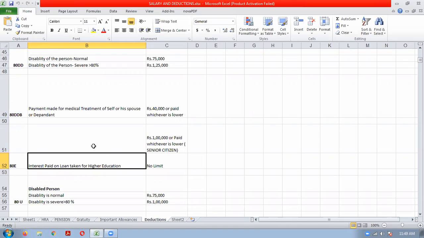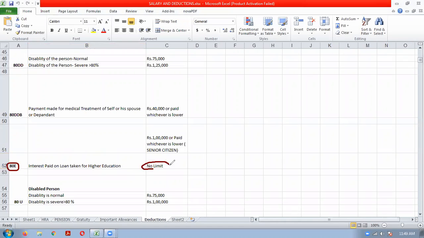In that case, if you are paying interest on the education loan taken, you will get a deduction. And one important thing is that there is no limit for this 80E deduction. Whatever interest you pay, you will get as a deduction. So 80E is interest paid on a loan taken for higher education purpose, and there is no limit for the deduction.